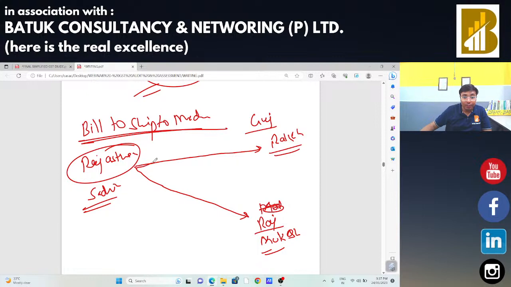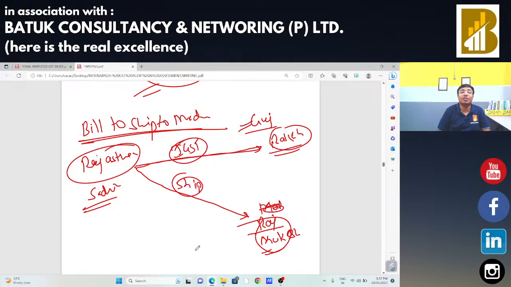In that case, I am going to make a bill in the name of Mr. Rakesh, who is in Gujarat, so I am going to charge IGST. And I am going to ship that particular product to Rajasthan in the hand of Mr. Mukesh. So I ship that particular goods to Rajasthan itself, but I make the invoice in the name of Mr. Rakesh, who is in Gujarat, so IGST should be charged. That model is called the bill to ship to model.